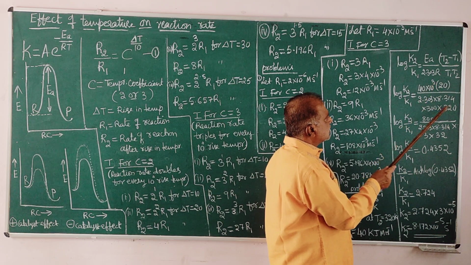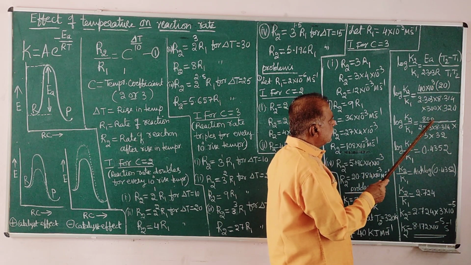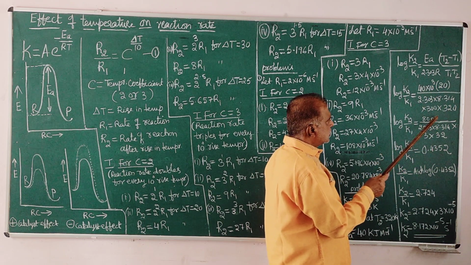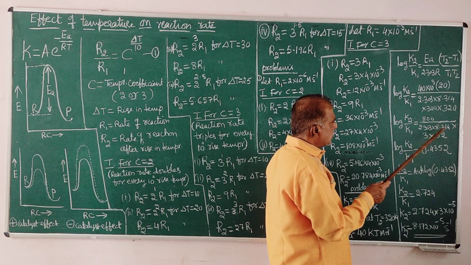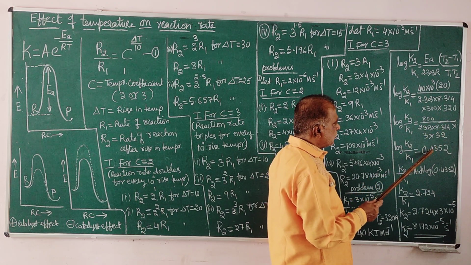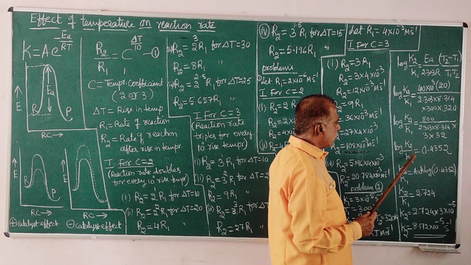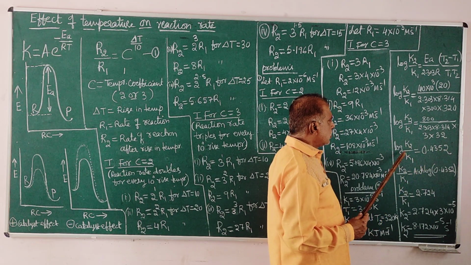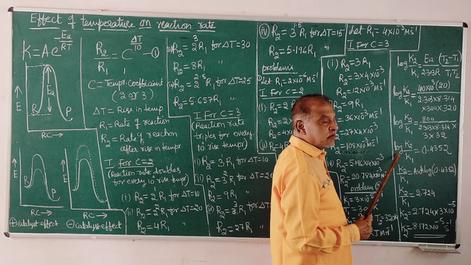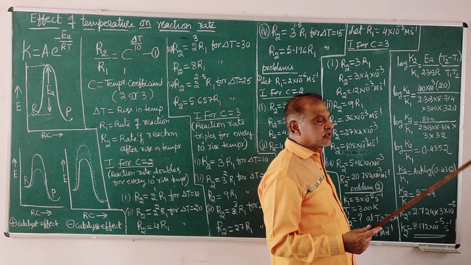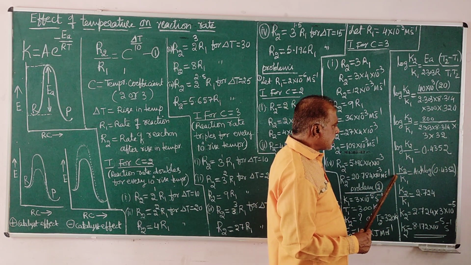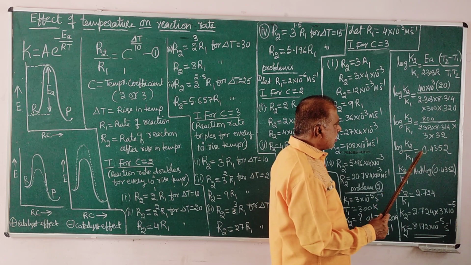Simplify. This cancels, zeros remain here. Divide this, multiply it, and divide by this. Log of K2 by K1 is equal to 0.4 approximately. So eliminate the log by taking the anti-log on both sides. Anti-log of log cancels. This is K2 by K1, and the anti-log of this.